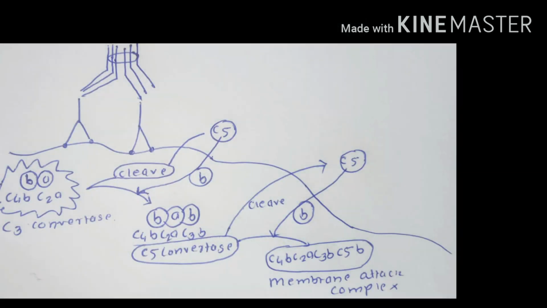Now this C5 convertase is responsible for the cleavage of the C5 component, because C5 convertase also acts as a proteolytic enzyme. After cleaving the C5 component, it is split into two subunits, a major subunit and a smaller subunit. Again, the major subunit of the C5 component binds to the C4b C2a C3b complex, forming C4b C2a C3b C5b, which is called the membrane attack complex, which is essential and required for bacterial lysis.